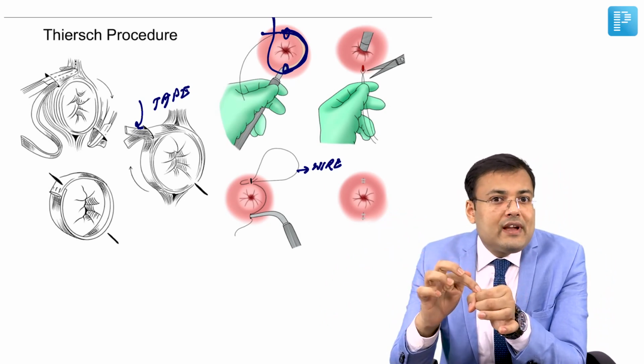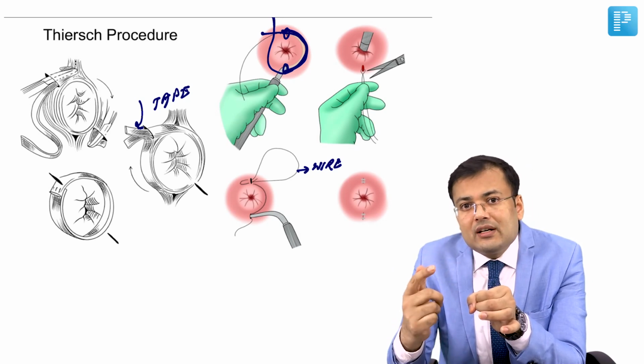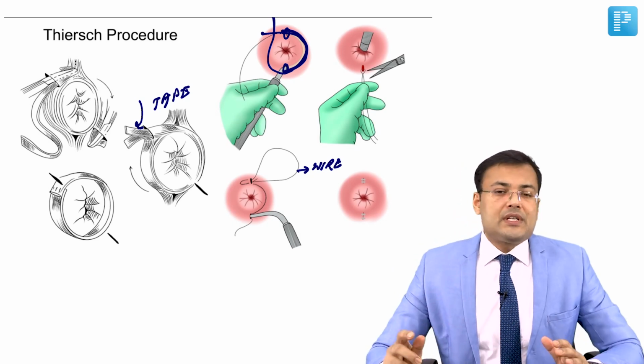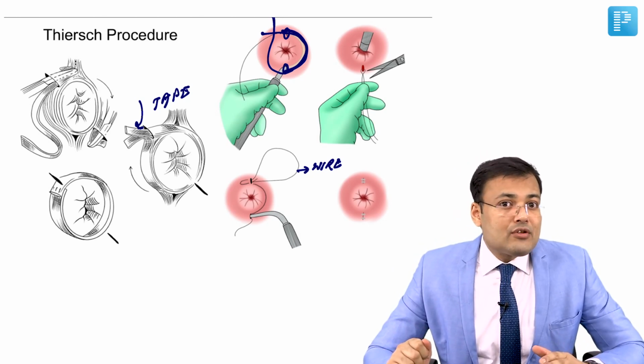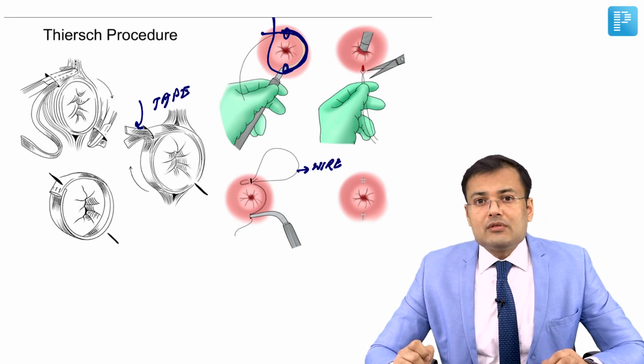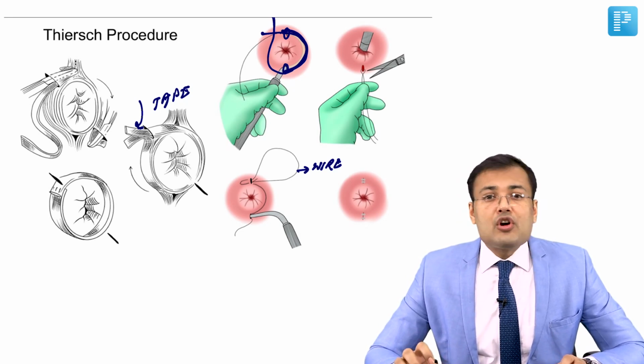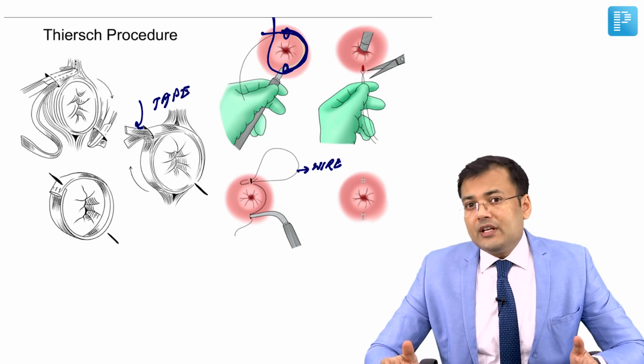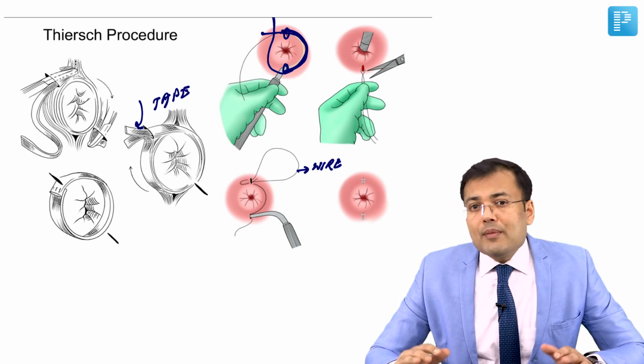It can lead to difficulty in defecation. And third, because of this surgical procedure, some patients are going to develop perianal abscess also, perianal sepsis also. Because of all these complications, this Thiersch procedure or Thiersch anal wiring is an obsolete procedure.